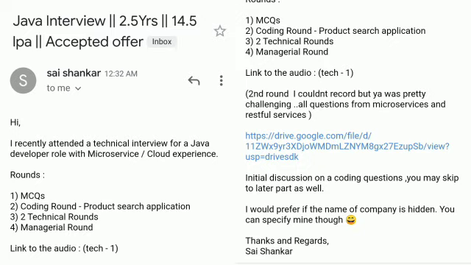So the scenario wherein I took up the singleton is this. There was a class wherein we just wanted one instance of it because we were using it for caching. That was a location class. I just wanted one location object to exist in my program, and every time, even if a new location is added, it will go and update my Redis cache. That is the reason why we had a singleton there.